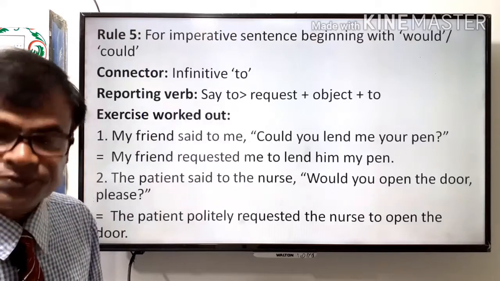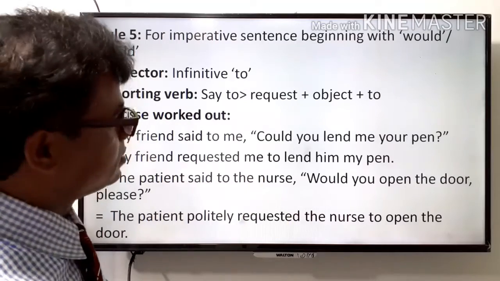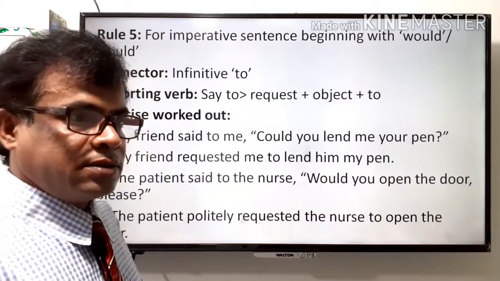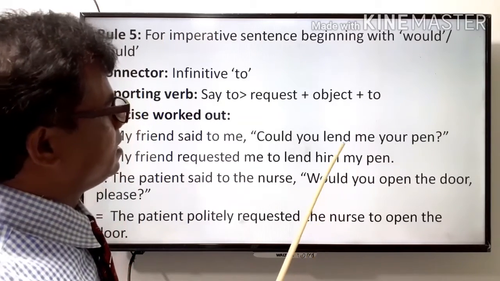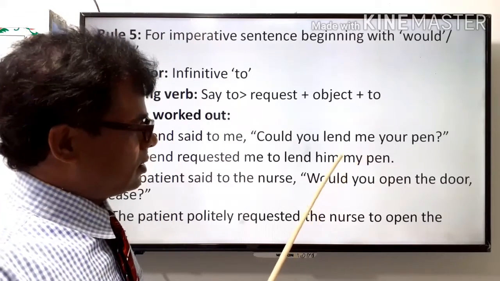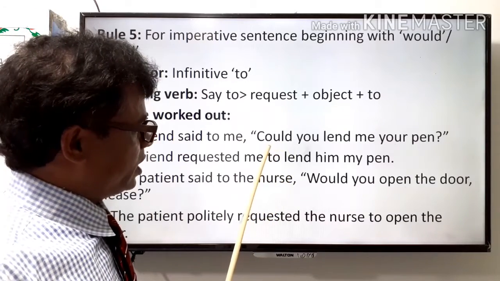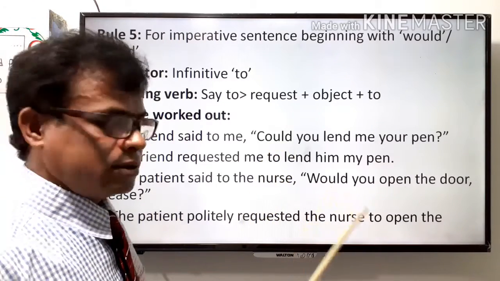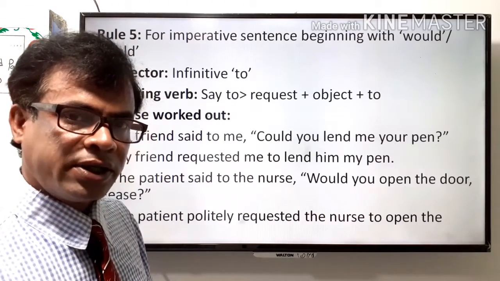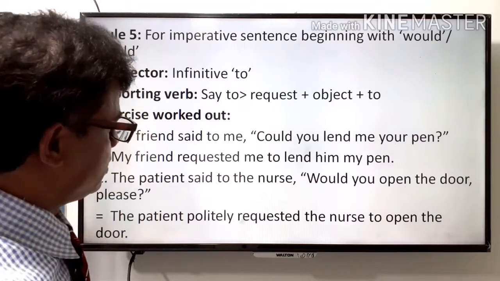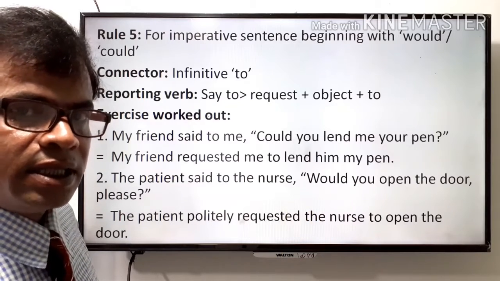Next, here is an important matter. You can see here there are two exemplary sentences beginning with could or would. You can guess this kind of sentences are interrogative, but in meaning the sentences are imperative.